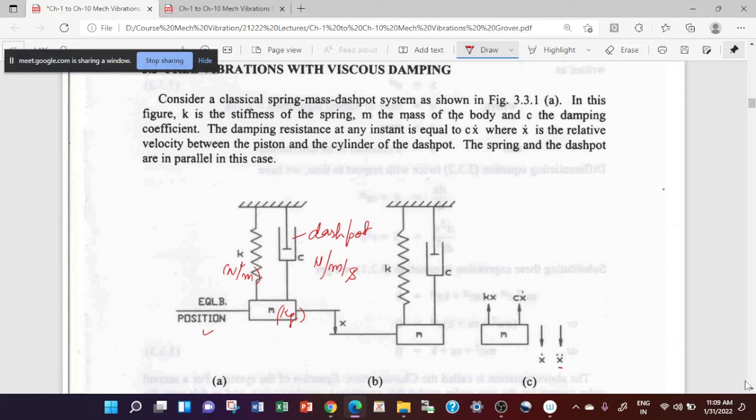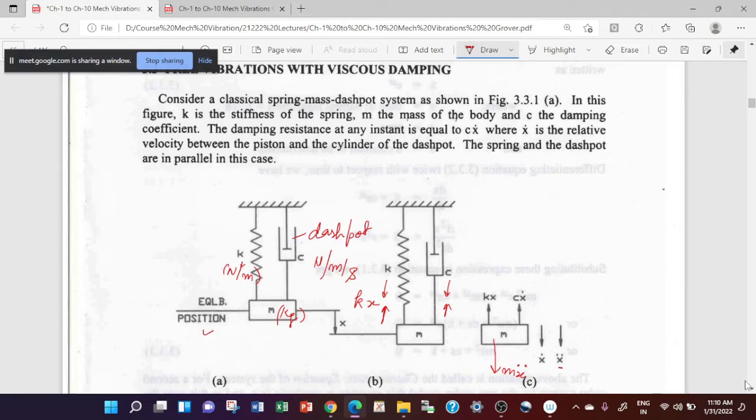So here you will have the accelerating force m x double dot, and you will have the internal spring force, that is k x. Again you have an internal damping force which is again compressive, because externally these are the tensile forces for the damper and the spring. It becomes c into x dot.